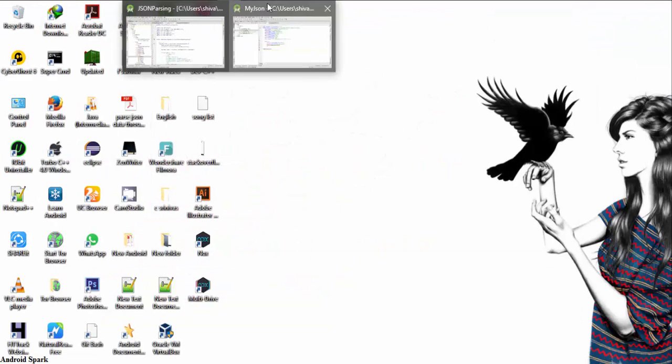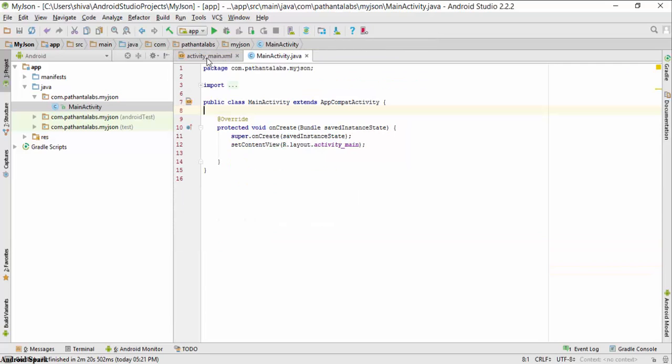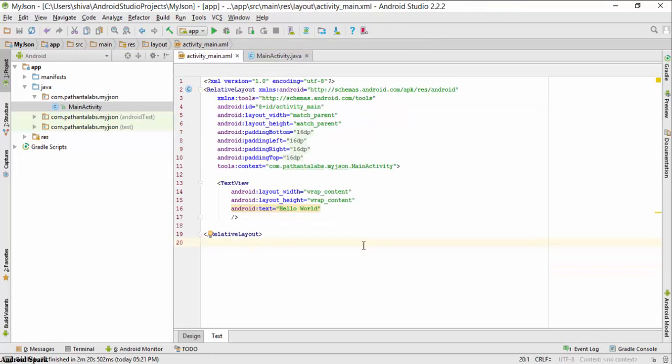This is my project. There are two files, activity main and the main activity file. In the activity main file, which is the XML file, I will create a text view for showing my JSON data.